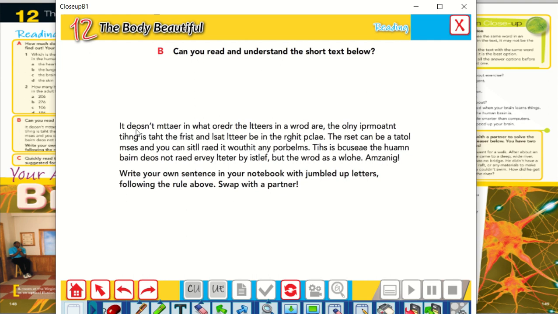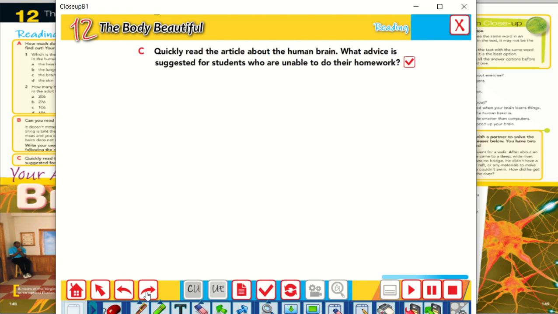So here we can read the words correctly. You can try to practice reading this text at home at any time you want, and try to write this text in your notebook correctly, and try to order the letters.